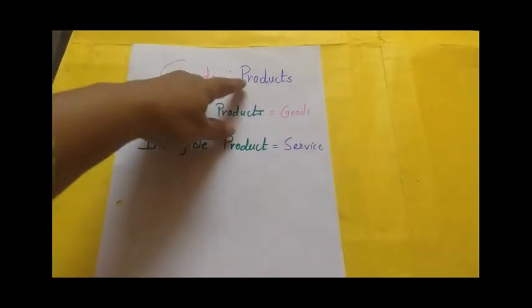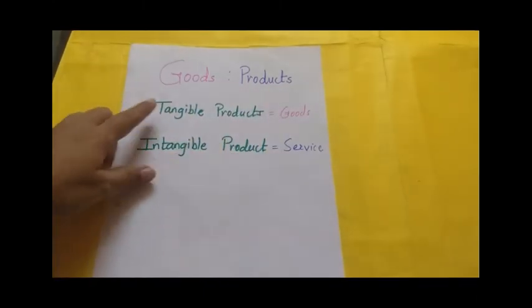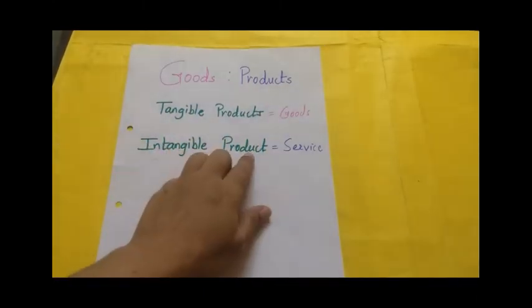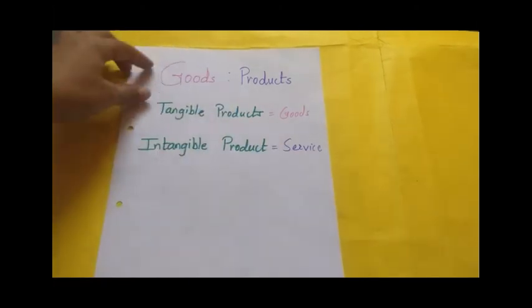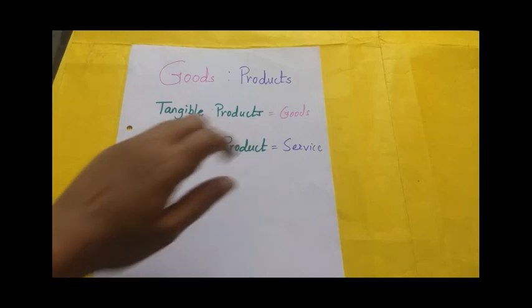So goods are all types of products, which can be tangible products, that is called normal goods, and intangible products, that is called services. So goods is a wider concept which has both things, goods as well as services.